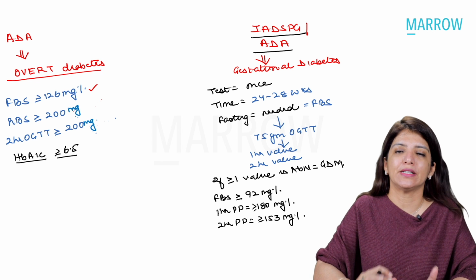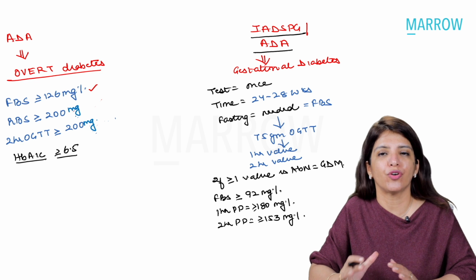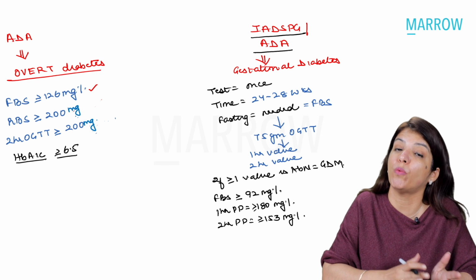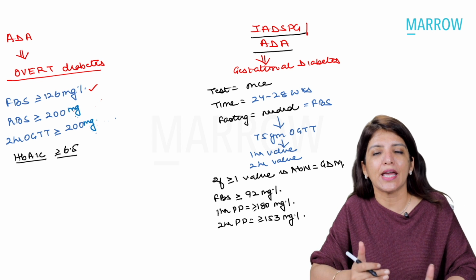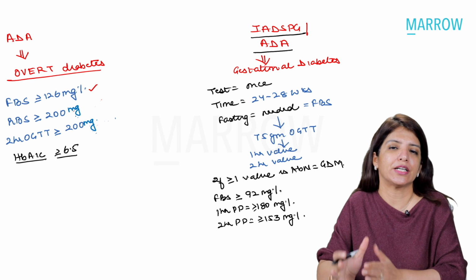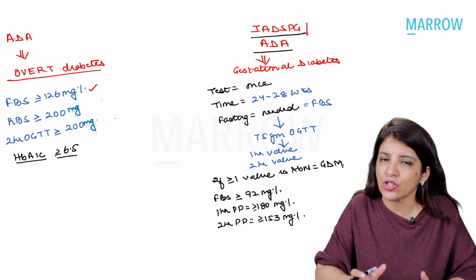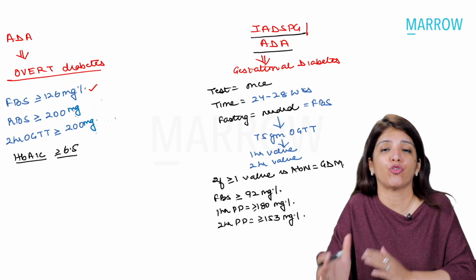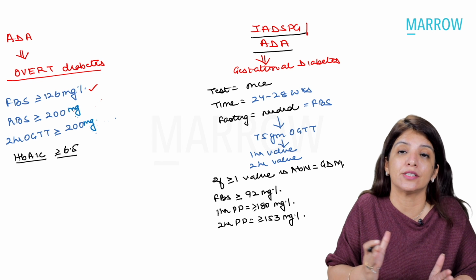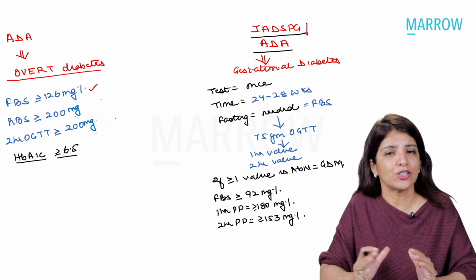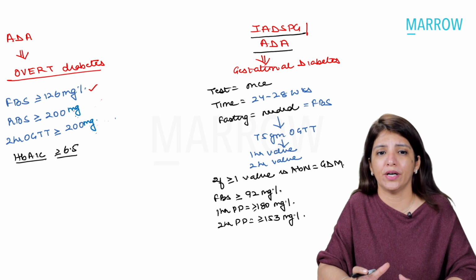Now, if you remember, American Diabetes Association already has a criteria for diagnosing overt diabetes, and now ADA and IADPSG have their criteria for diagnosing gestational diabetes, which is very different from the criteria we follow in India, the DIPSI criteria. So let's talk about diagnosis of overt diabetes.